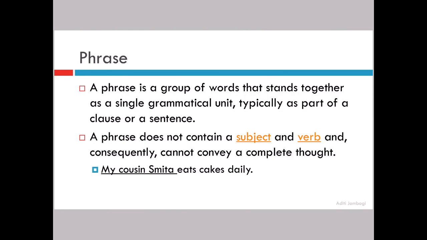Okay. The example that we have given is my cousin Smita eats cakes daily. Now we have underlined my cousin Smita. So my cousin Smita is the phrase in this sentence. Why? Because my cousin Smita is the subject in this sentence. Correct? And eats is your verb. But we have not taken the verb together, because it is a phrase. We will only underline my cousin Smita. I will tell you more information about a phrase.